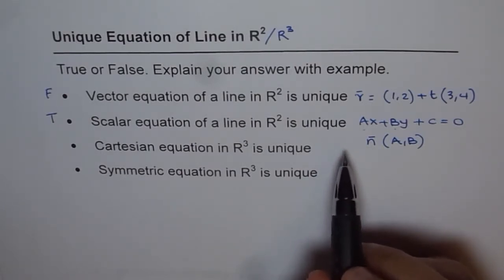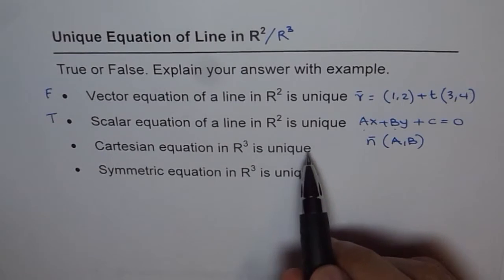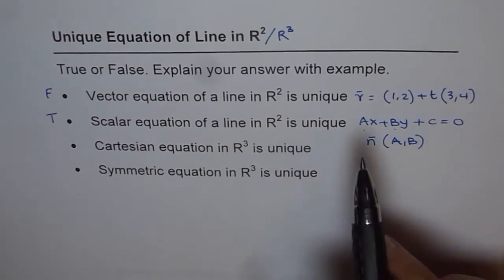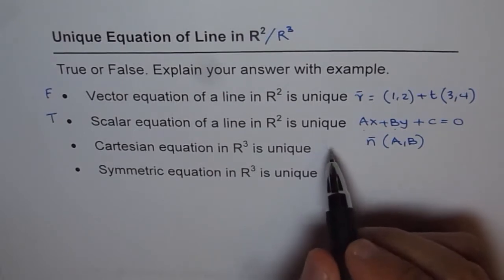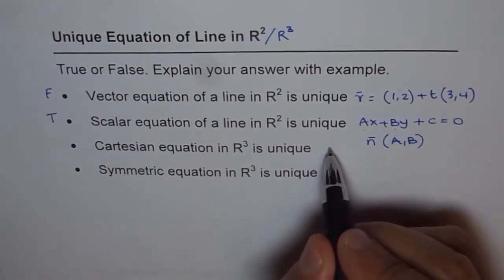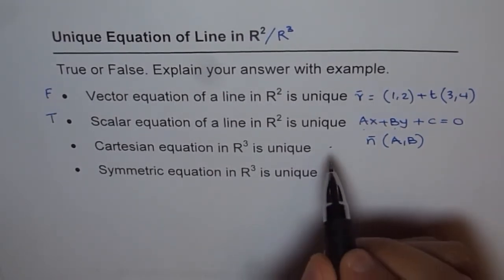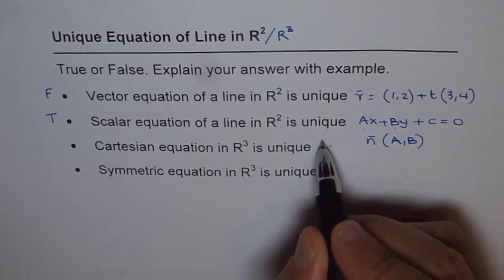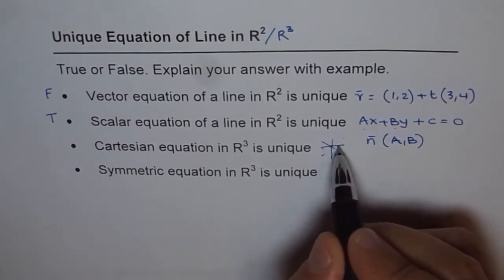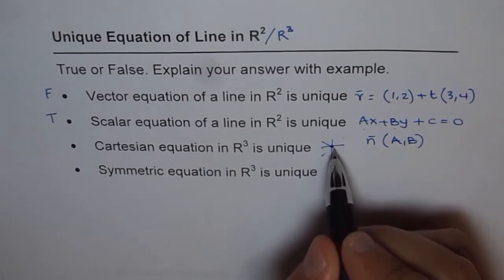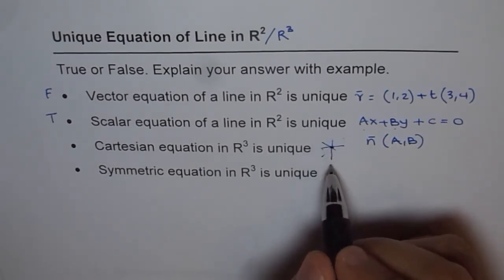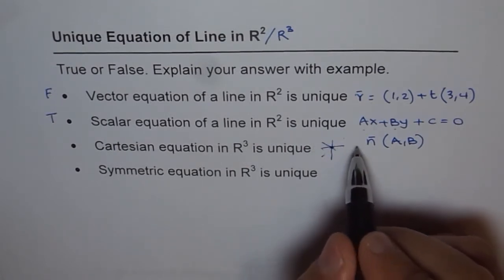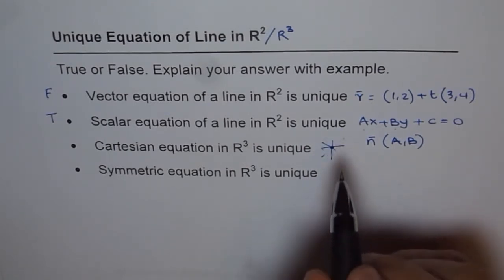In R3, that means space, if you have a line, then there could be so many normals, right? Kind of think like this. Think about a line coming out of this page, like an arrow. Then every line on this page is normal to that line, right? You understand? Our line is coming out of the page, so every line on this plane is normal to that line.